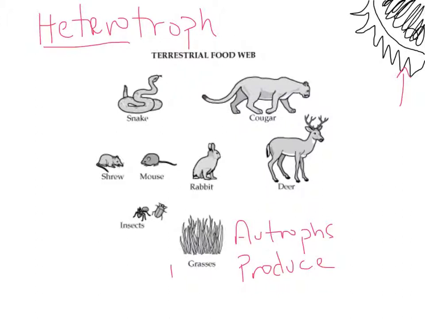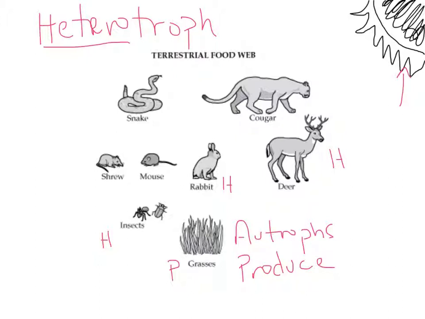Our producer is the grass. And grass does photosynthesis in order to produce its own food. Things that eat grass could be a deer. Deer are herbivores. That's all they eat is grass. Rabbits are herbivores. All they eat is grass. And insects are herbivores. All they eat is plants and grass. And so all of these things are heterotrophs. They're eating another organism. They are eating grass.